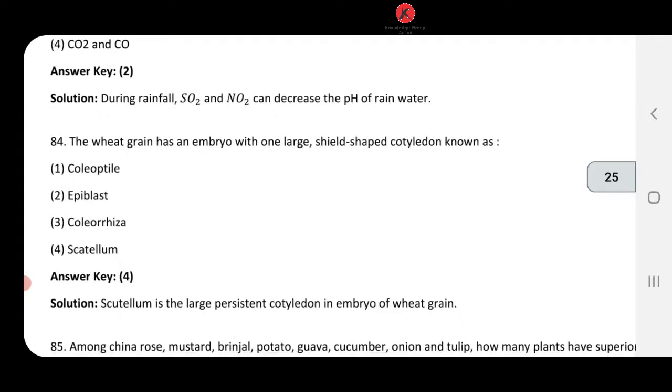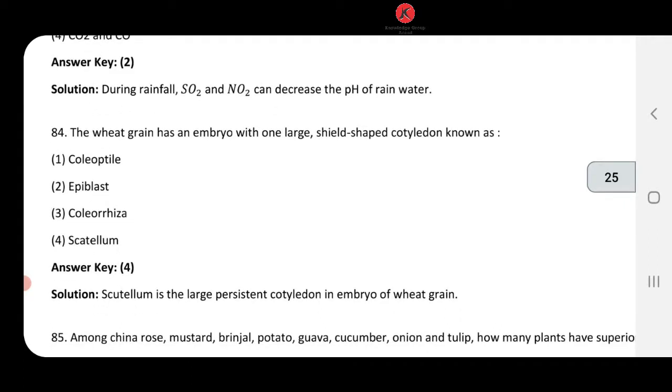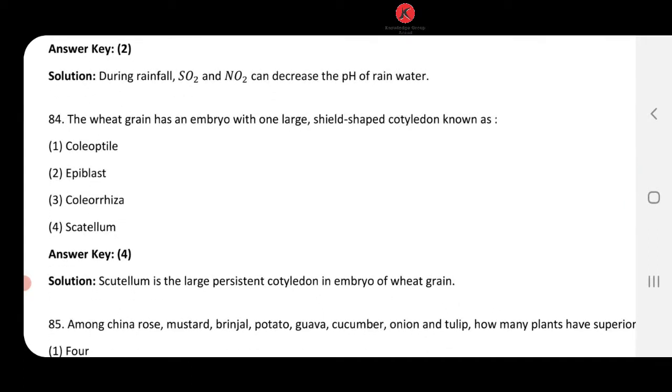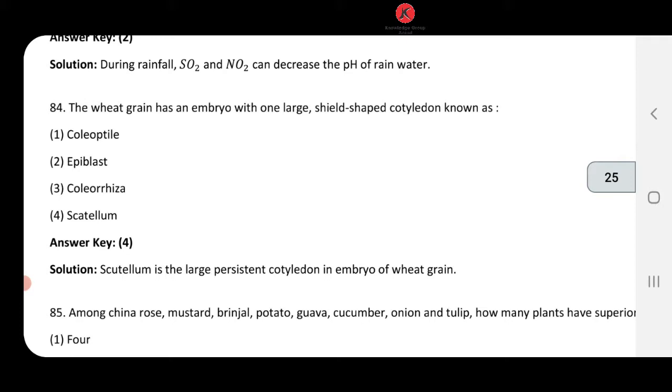Next. 84 number. The wheat grain has an embryo with one large shield-shaped cotyledon known as scutellum. We know this thing. Yes, this is your monocot seed, correct? Right? So 84, answer number 4, scutellum is going to come.